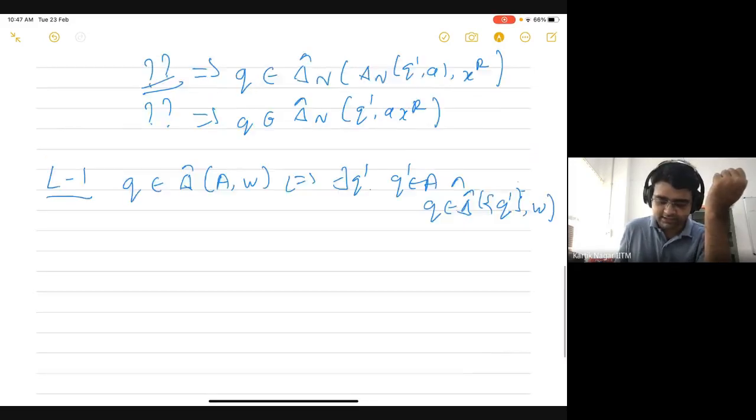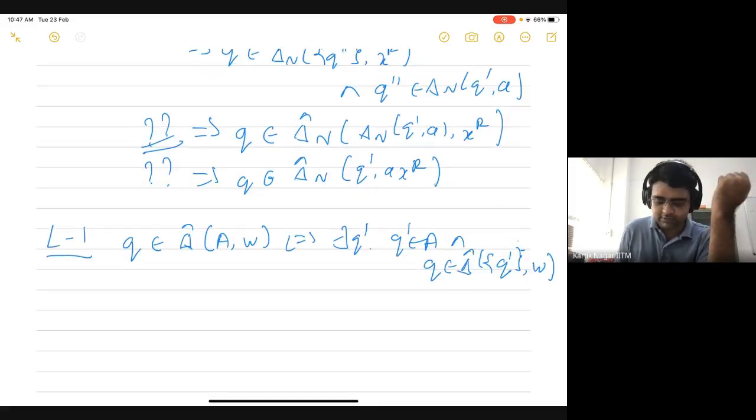So what this is saying is that if you have this arbitrary set A, and if you have Q which belongs to delta hat of A comma W, then there exists some state Q prime in A such that Q belongs to delta hat of that Q prime comma W.